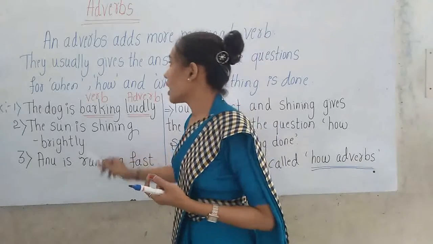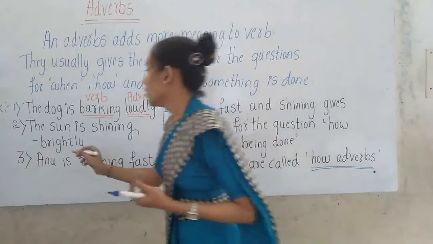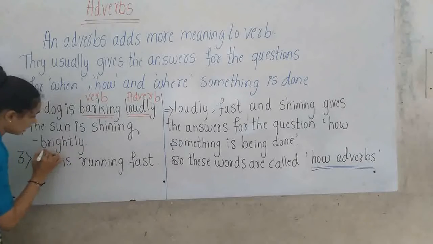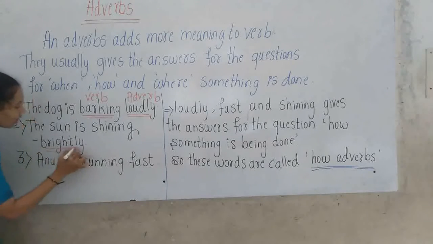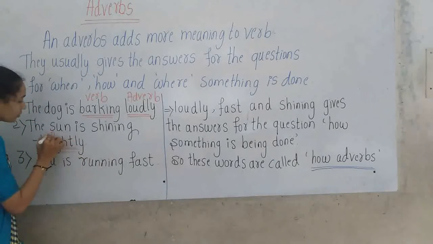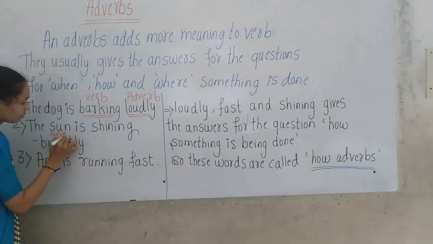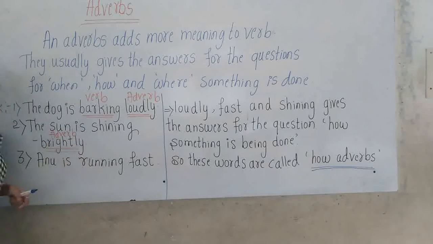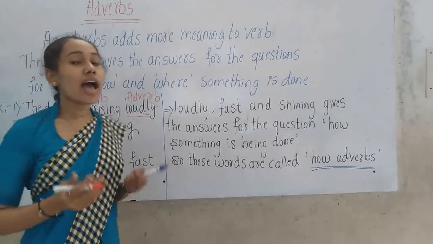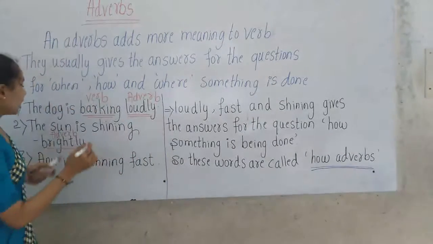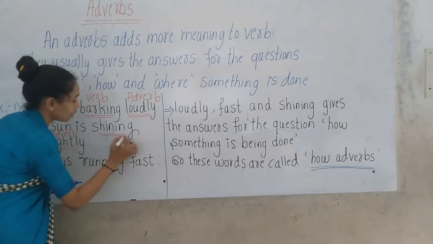So which is the adverb here? Brightly. Brightly is the adverb and it adds more meaning to the verb.